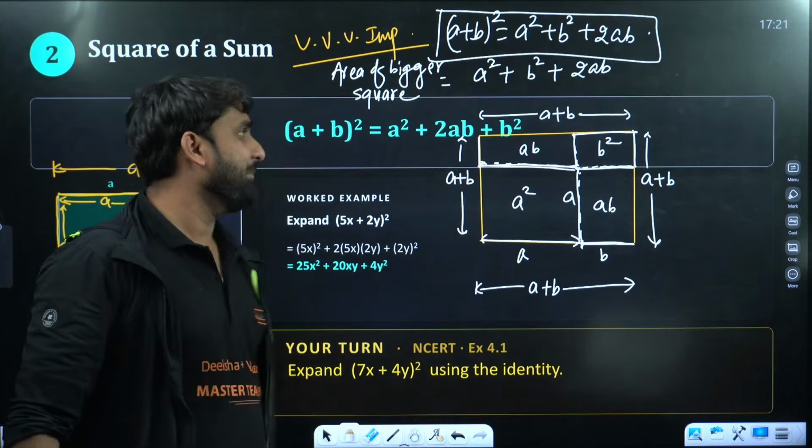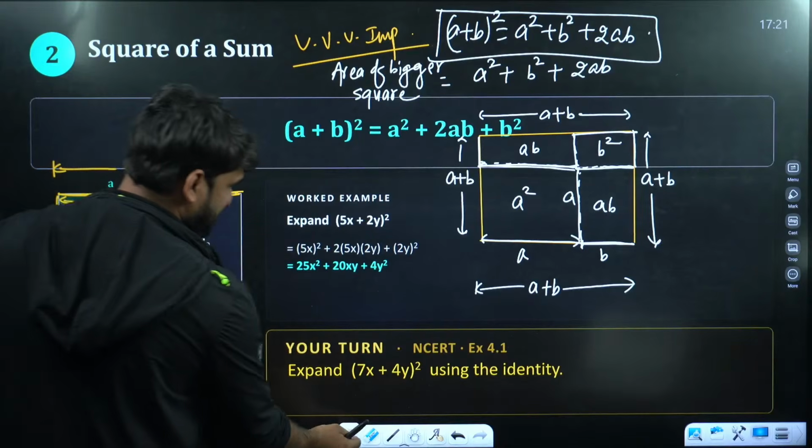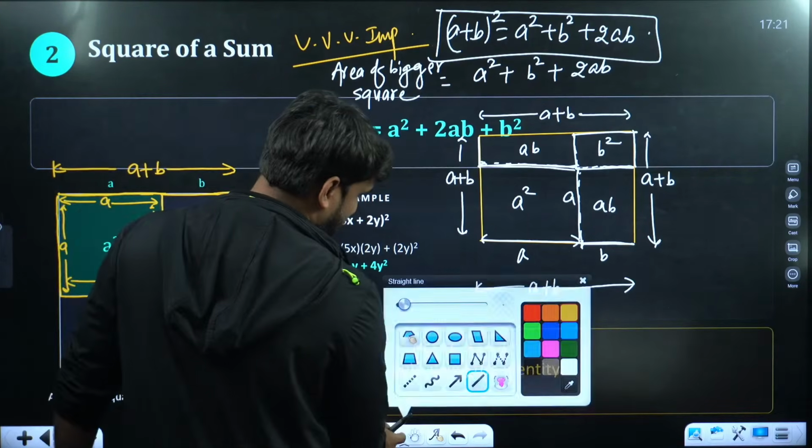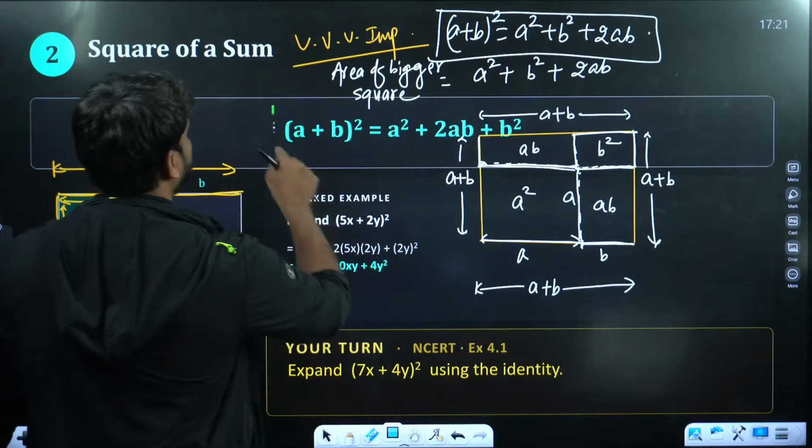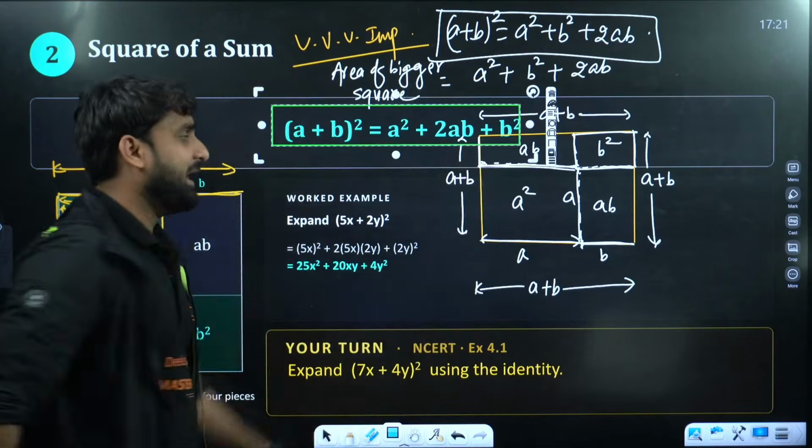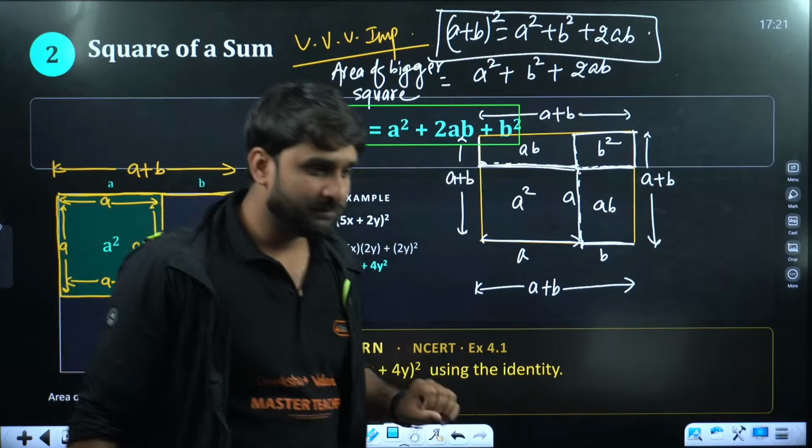So this is the way, champion, how we can prove that A plus B whole square is equal to A square plus B square plus 2AB. So this is the first identity, everyone, and we have proved it by using geometry.